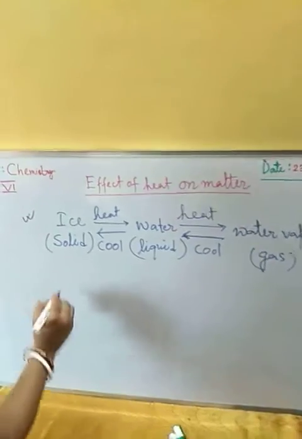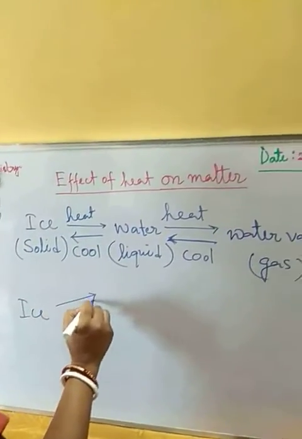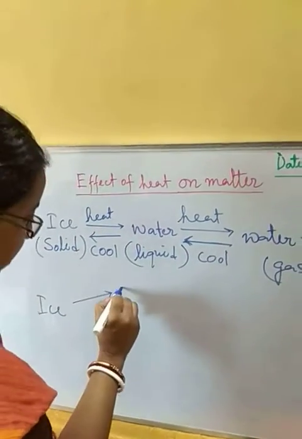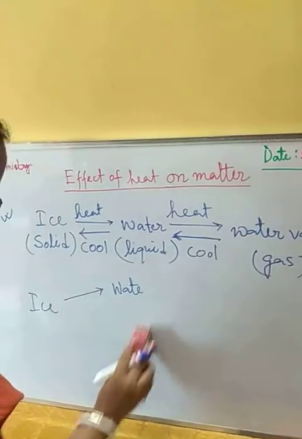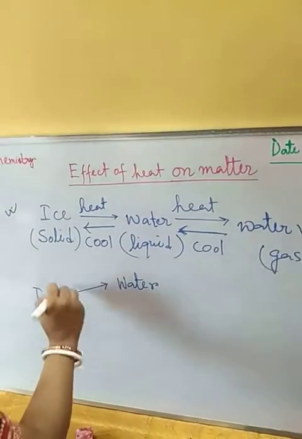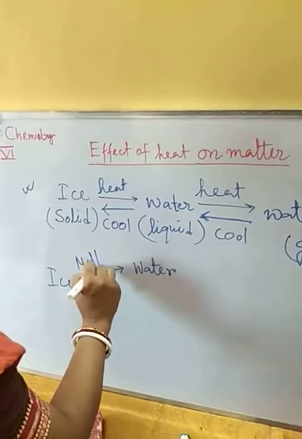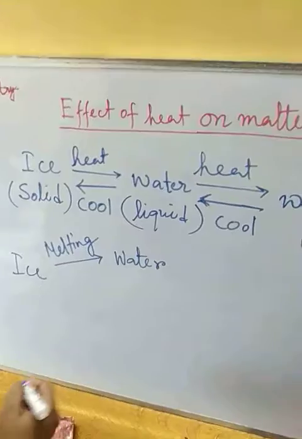That means from ice we are getting the water. This process is called melting. You know that already, we have done this melting.